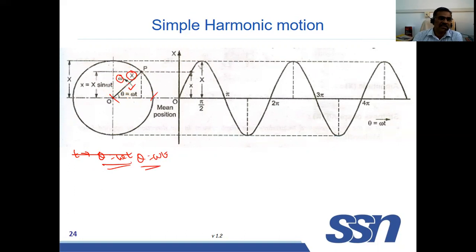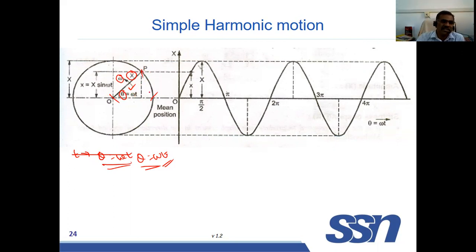Omega is the angular velocity. At any time t, if you want to find the theta, you put omega into t. That will give the theta value. So at any theta value, what is the vertical displacement of this point? The vertical displacement of the point is in simple harmonic motion.